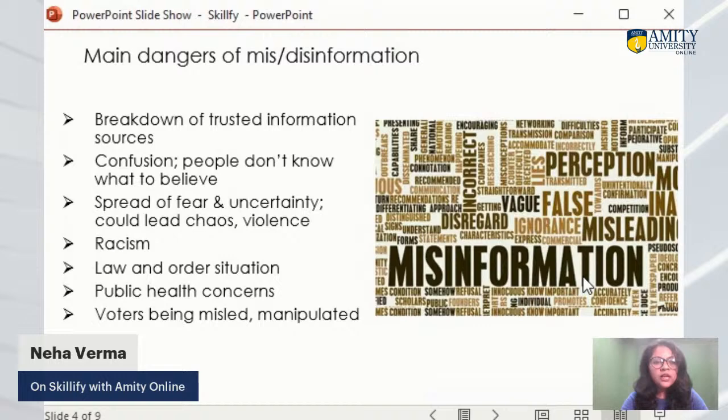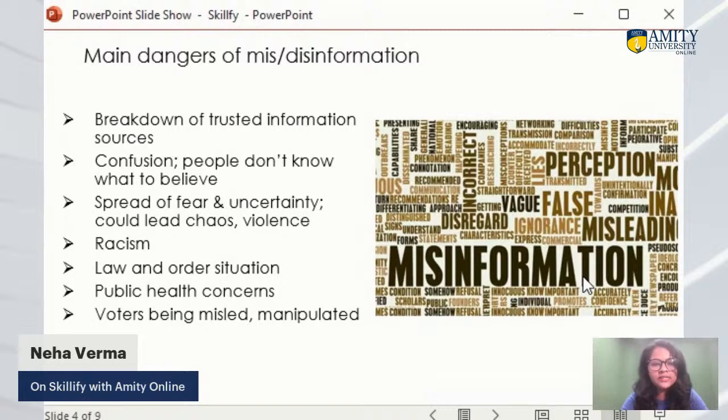In many Western countries, misinformation and fake information available on the internet is creating a huge societal imbalance. It's somewhere leading to racism. It's motivating racism in their society. So we need to avoid it. And it also leads to hampering the law and order situation.